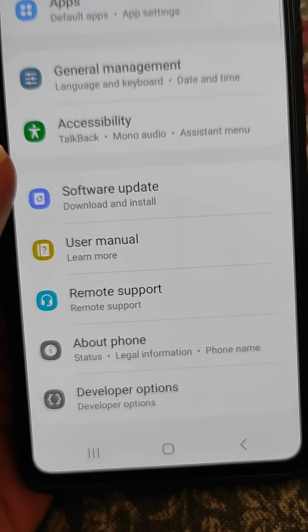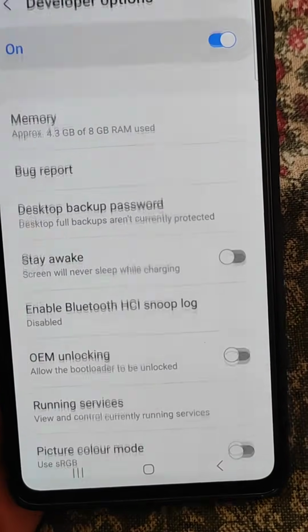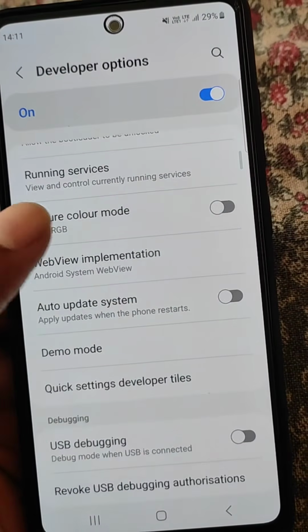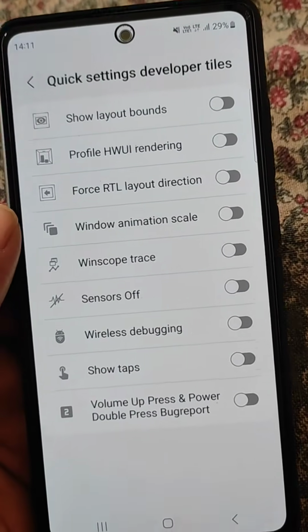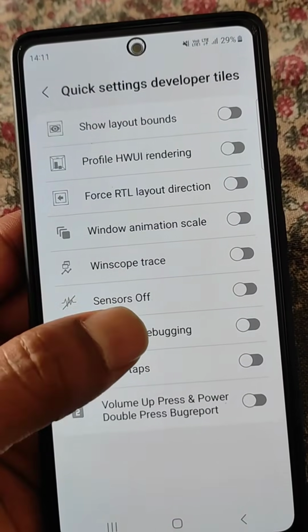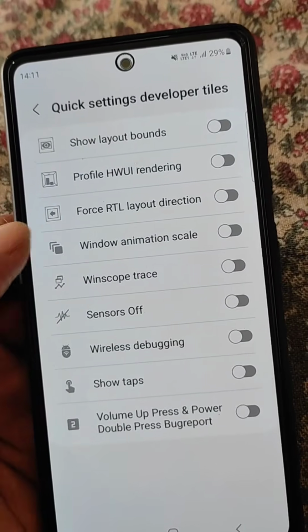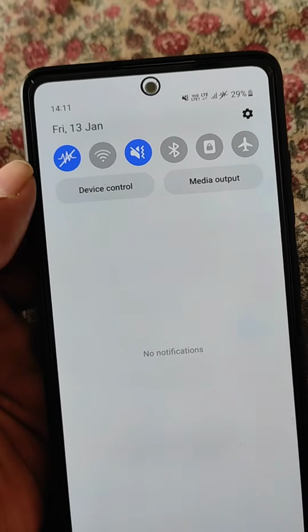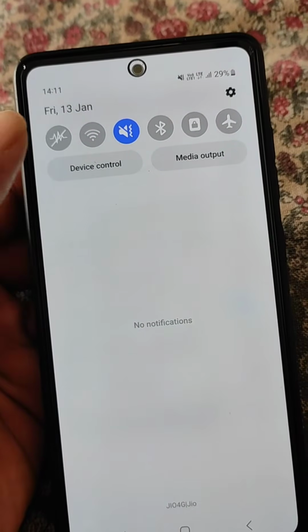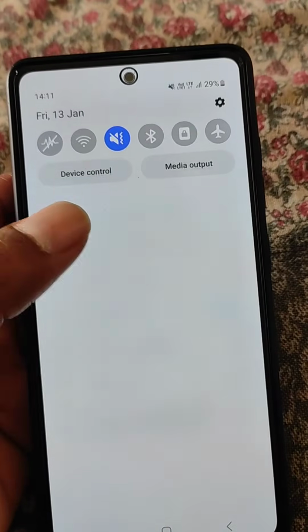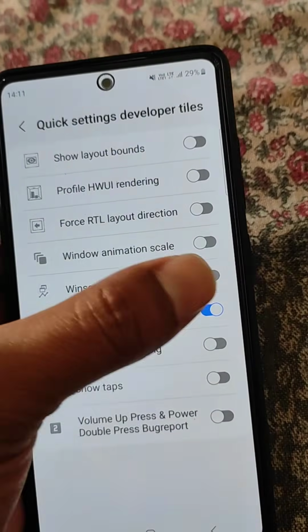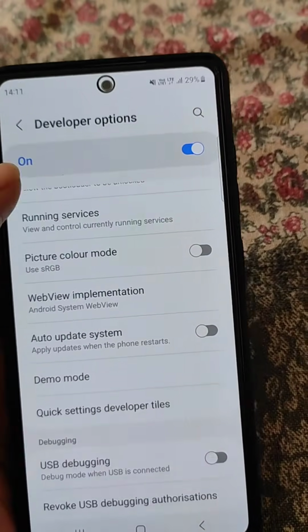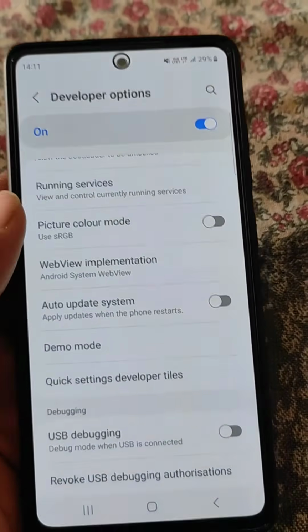So now you will find developer options, open it, and now scroll down and open Quick settings developer tiles, and here if this option is off, turn this on, Sensors Off option. And now turn this off from here in the notification panel, and now turn this option off from here, Sensors Off option. Now you can also turn off developer options if you want.